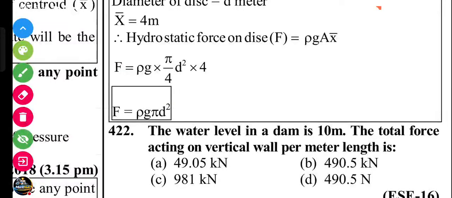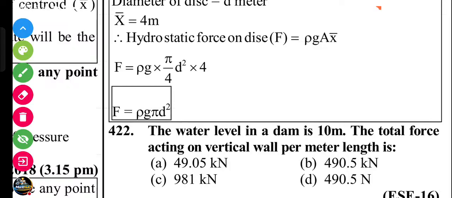Next question, the water level in a dam is 10 meter. The total force acting on the vertical wall per meter length is... total force acting on the vertical wall per meter length.